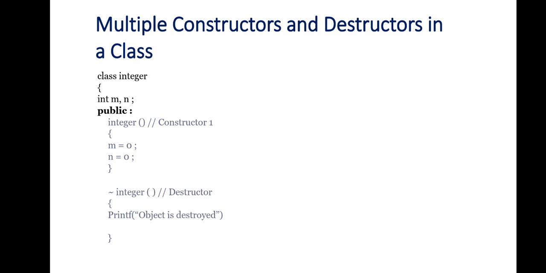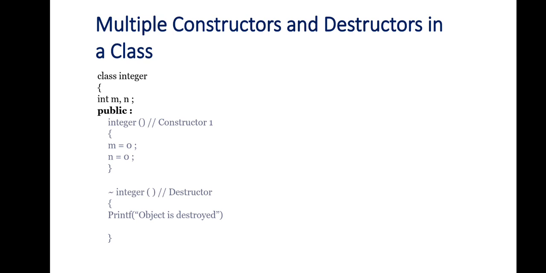Here I have class Integer. In the public section, I have declared constructor 1, which has no argument, similar to a default constructor, and it is initializing the variables m and n as 0. Now how can I declare a destructor for the same class? By declaring the same function Integer, only it is preceded by a tilde. So tilde indicates it is a destructor.